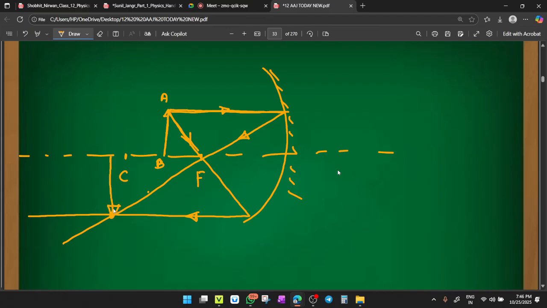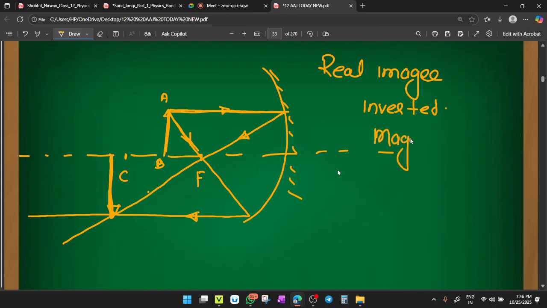So check. Here the image is a real image. You have a real image. Okay. A real image is always inverted. It is larger than the object. Clear? It is larger than the object. Your object is smaller and the image is larger. That is called magnified. Magnified, larger image. Clear or not?